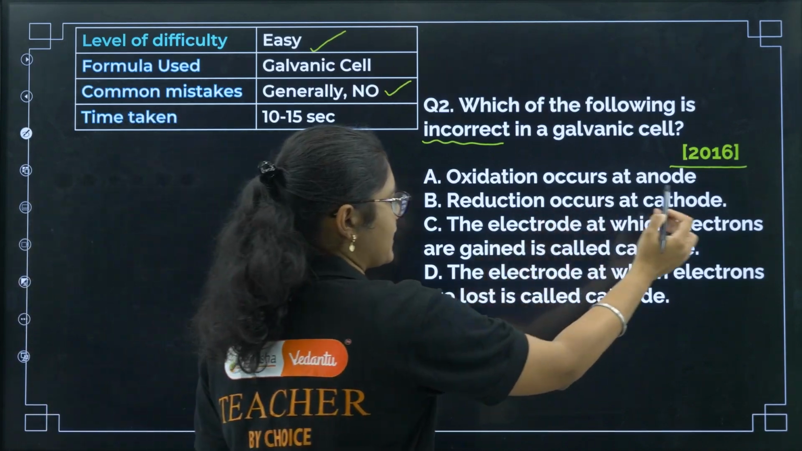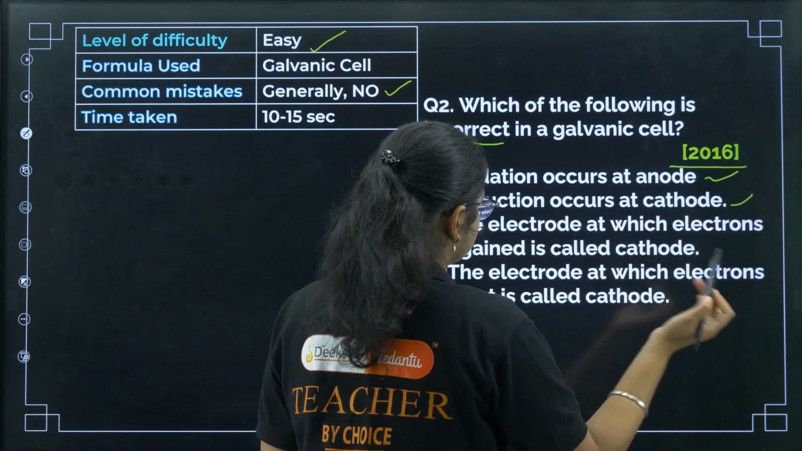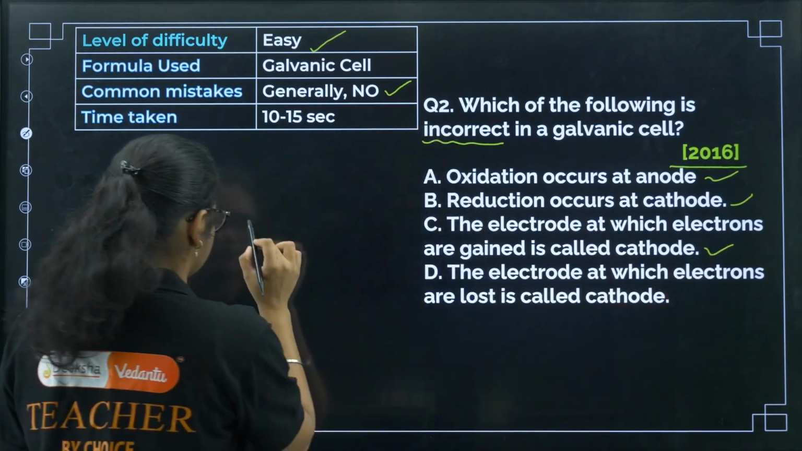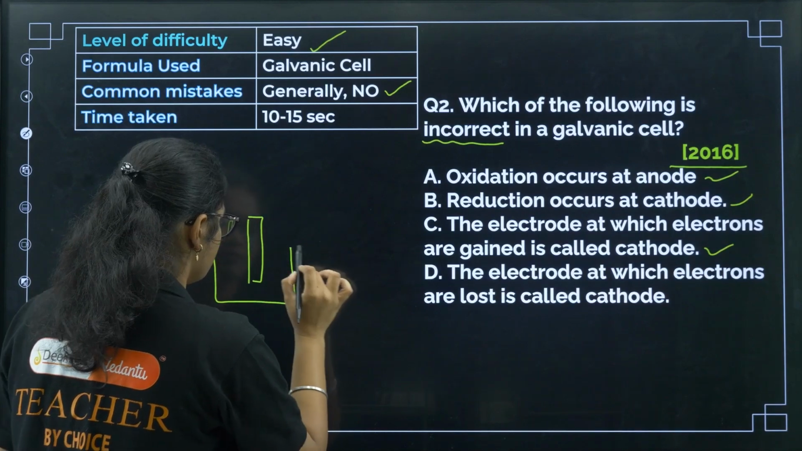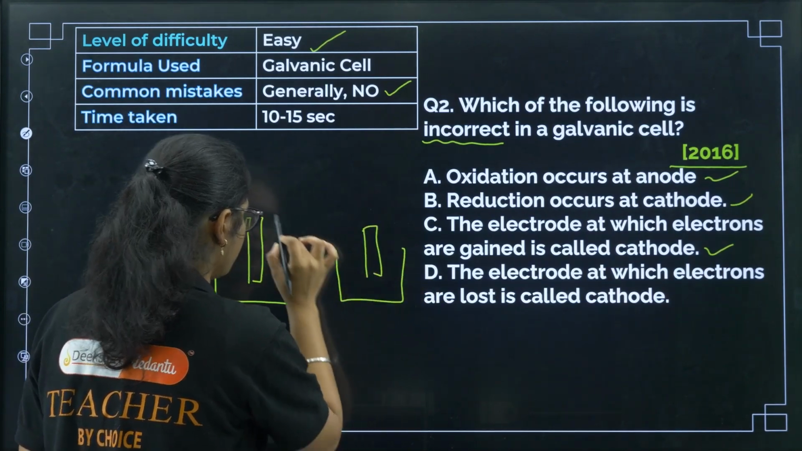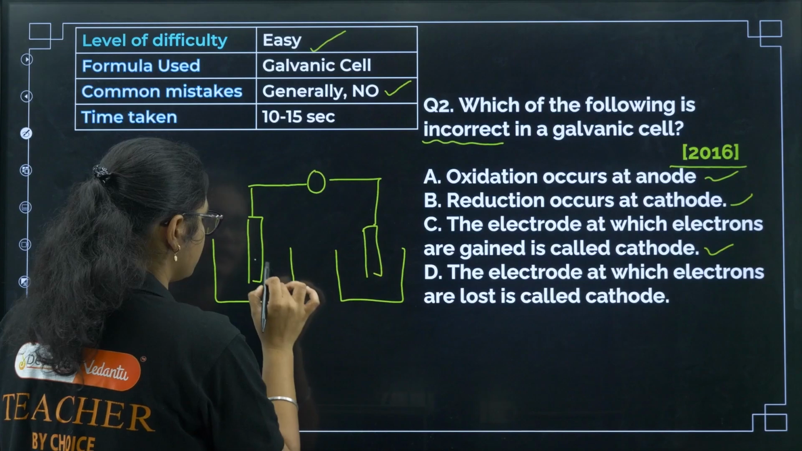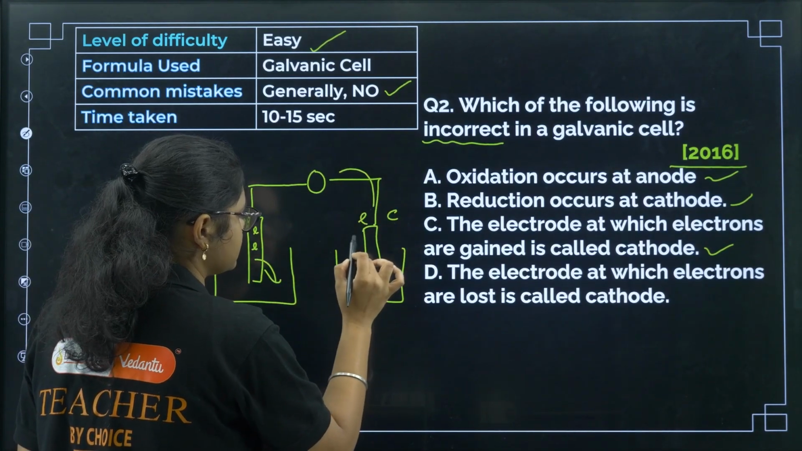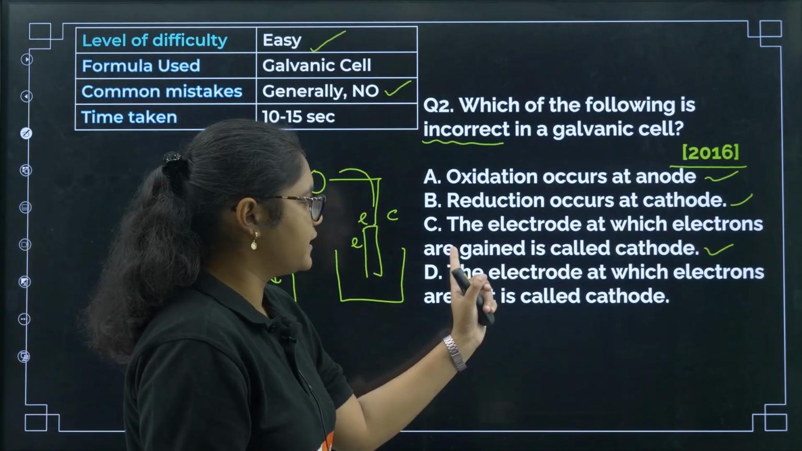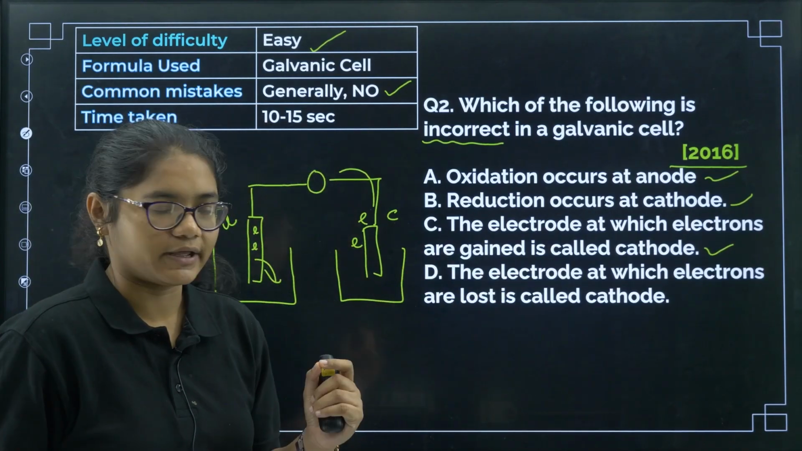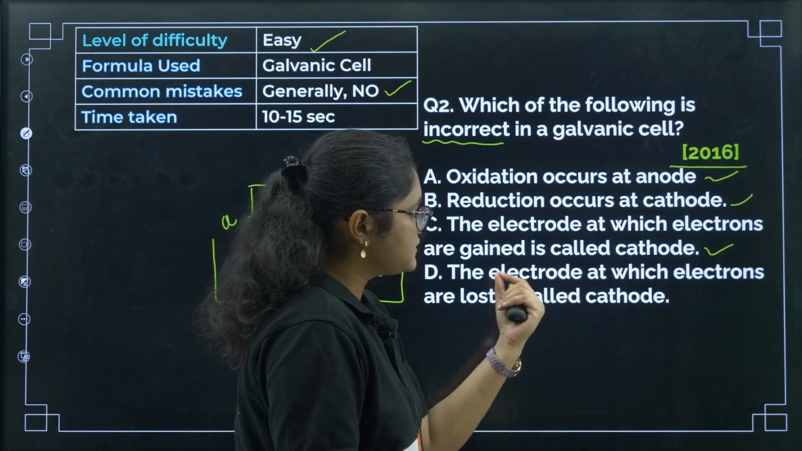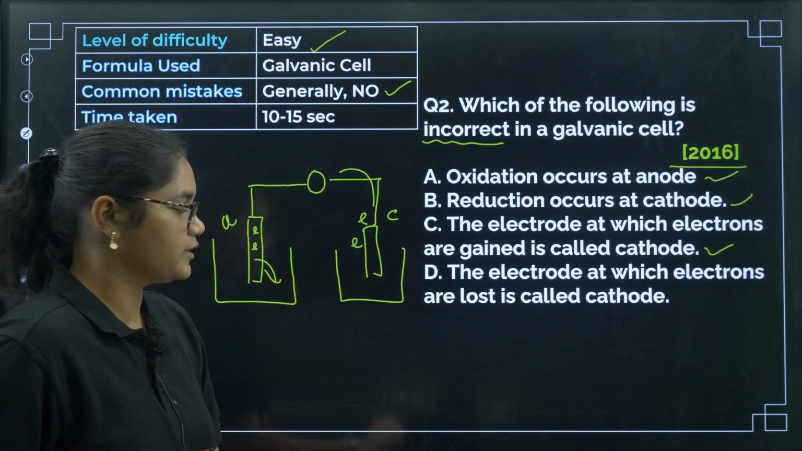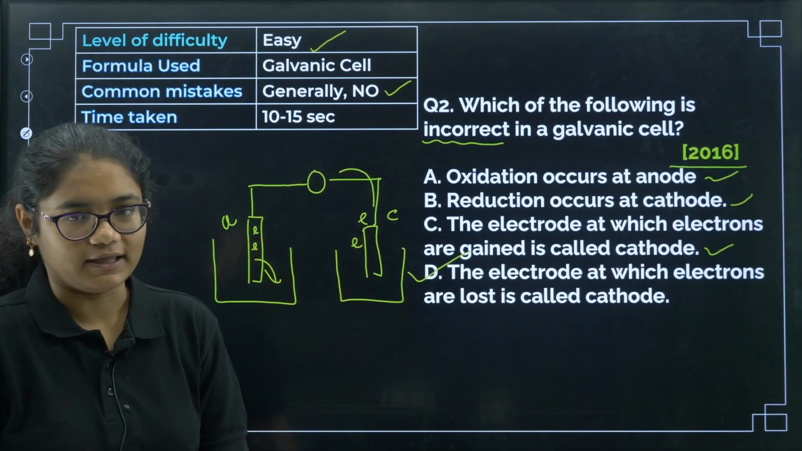Oxidation occurs at the anode, that is correct. Reduction occurs at the cathode, that is also correct. The electrode at which the electrons are gained is called the cathode, that is also correct, because if you remember, we have this setup for a galvanic cell. Electrons are produced here, this is your anode, this is your cathode, and here the electrons are gained. The electrode at which electrons are lost is called the cathode? No, the electrode at which electrons are lost is the anode. So the incorrect statement is option D.